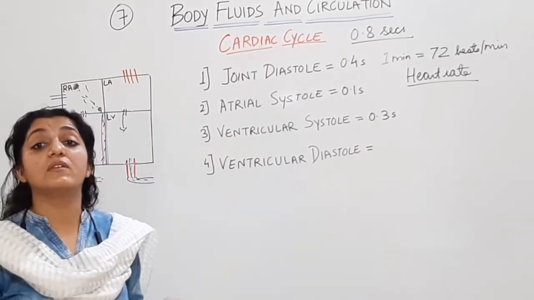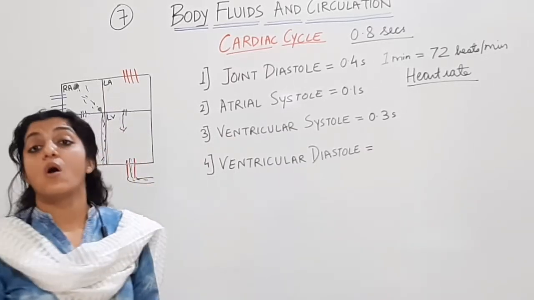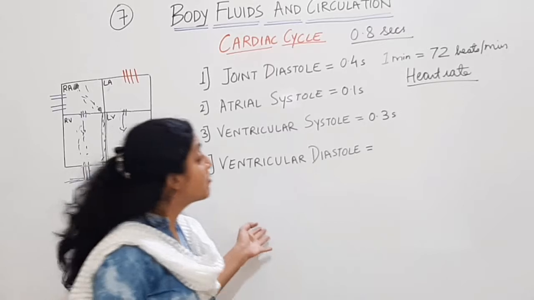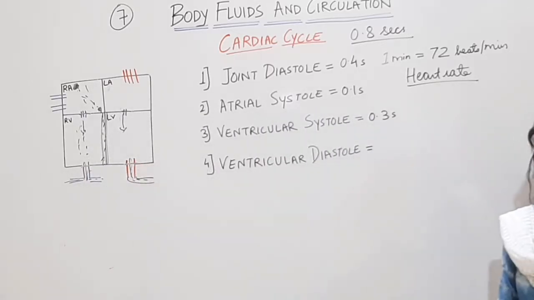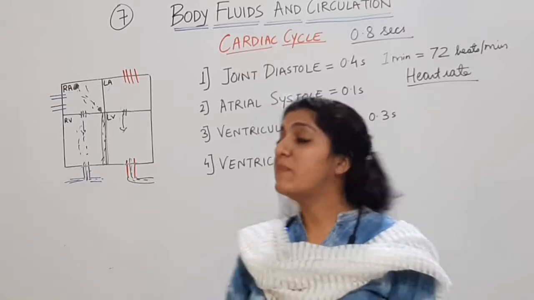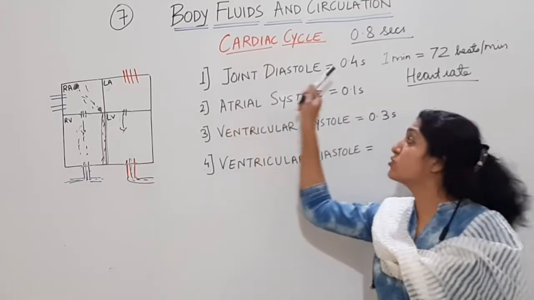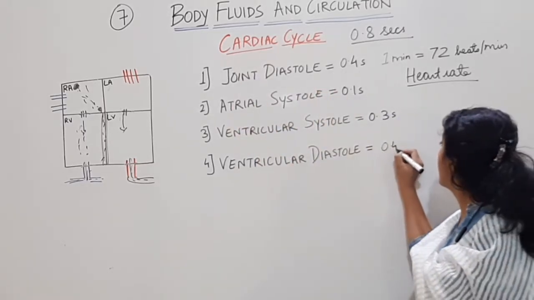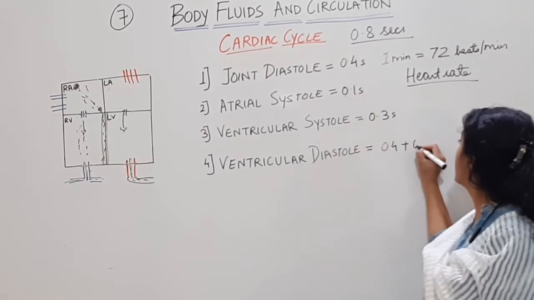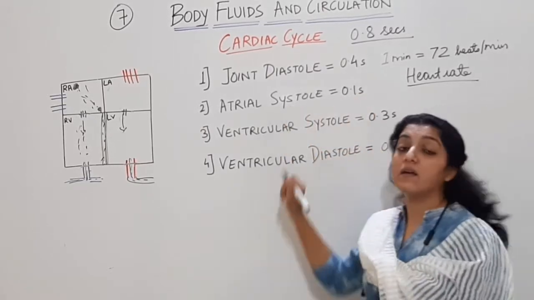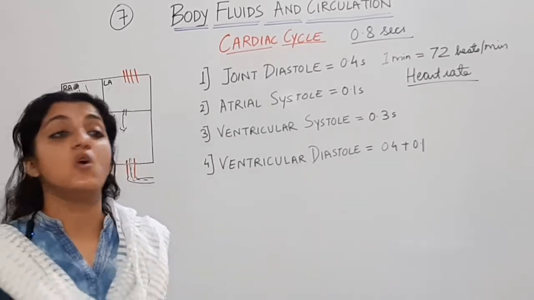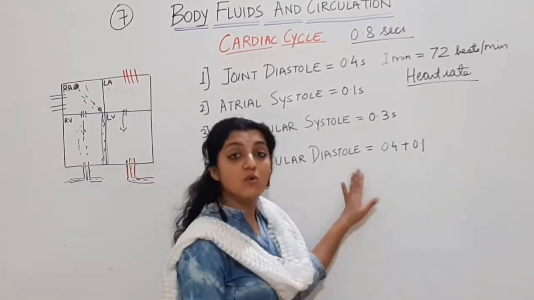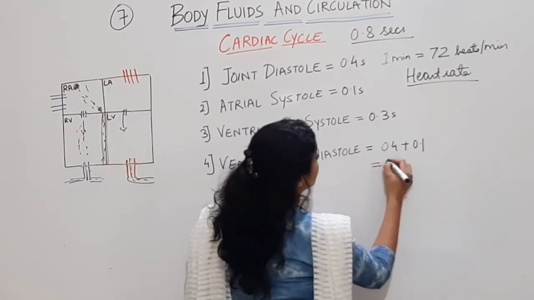And then you have the ventricular diastole. Ventricular diastole will be of how many seconds? Ventricular diastole will be continued as the joint diastole. So ये वाले 0.4 seconds plus this 0.1 second. When the atria are in systole, that time also the ventricles are in diastole. So total ventricular diastole का period हो जाएगा 0.5 seconds.